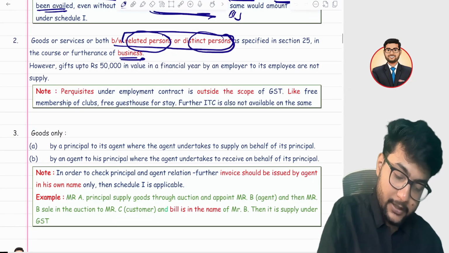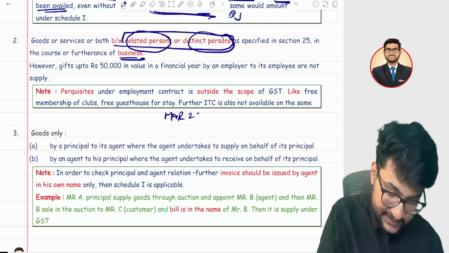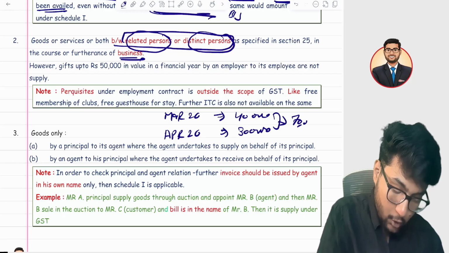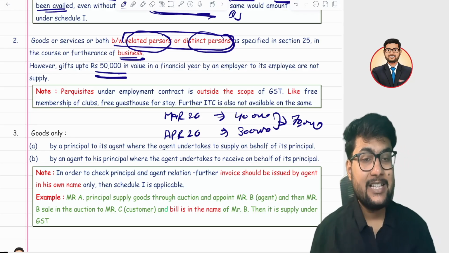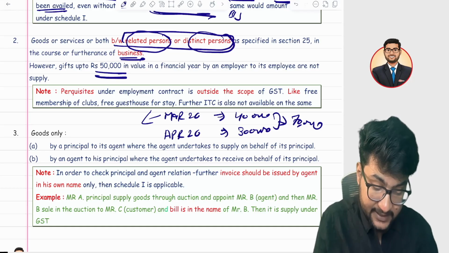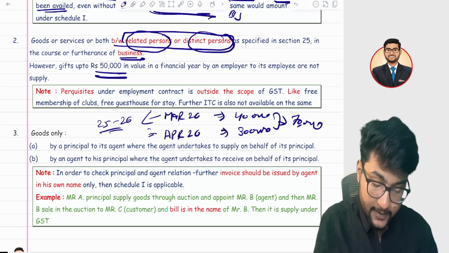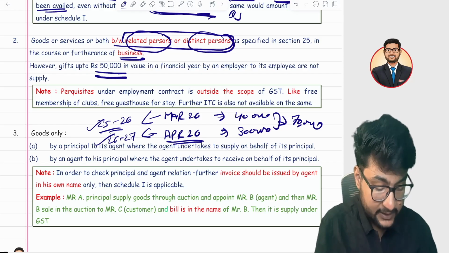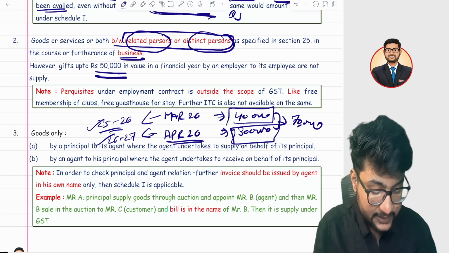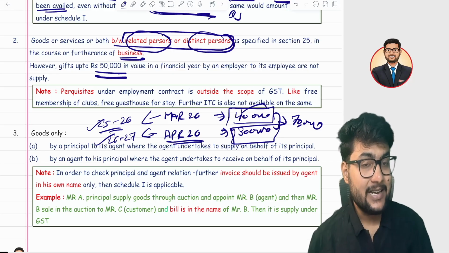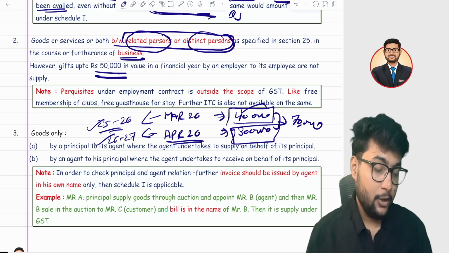For example, your employer in March 26 gave you 40,000 and in April 26 again gave you 30,000. The total amount he gave you is 70,000. Although the total exceeds 50,000, the limit here is financial year wise. March 26 is covered under financial year 25-26 and April 26 is covered under 26-27. Both are different financial years, and financial year wise, both amounts are up to 50,000, hence it is the exception and is not treated as a supply. I hope it is clear to you.